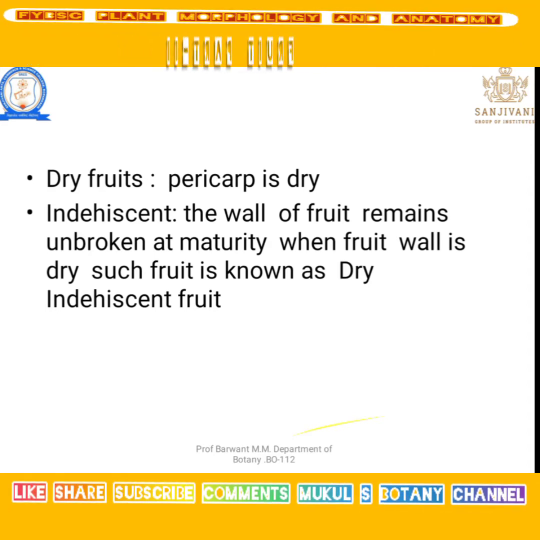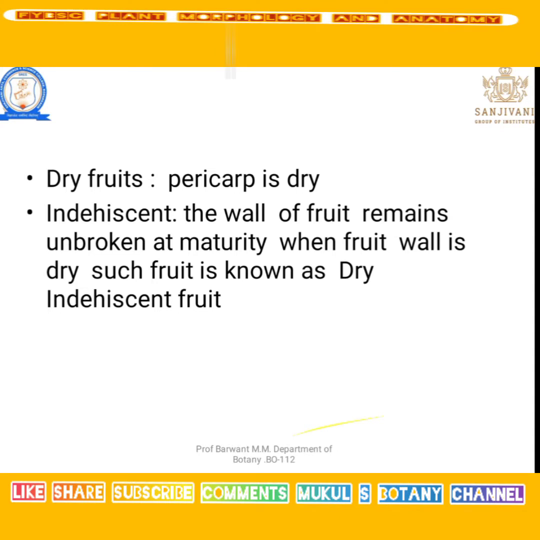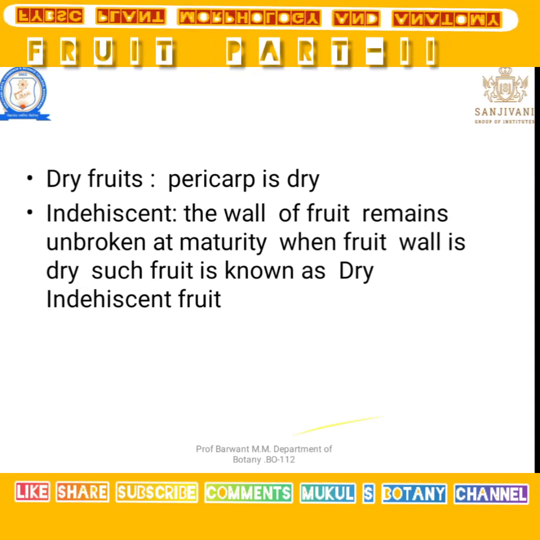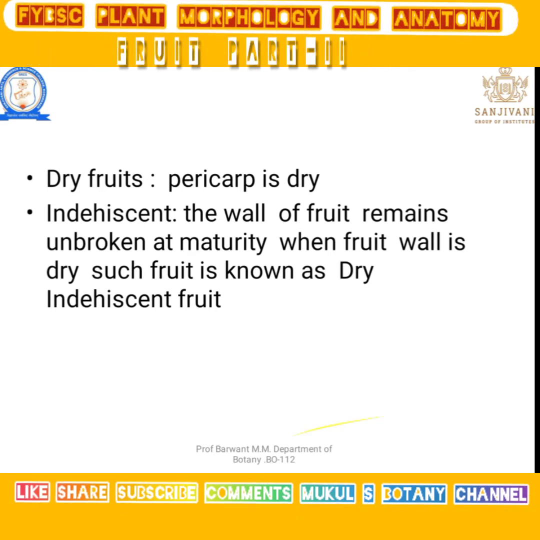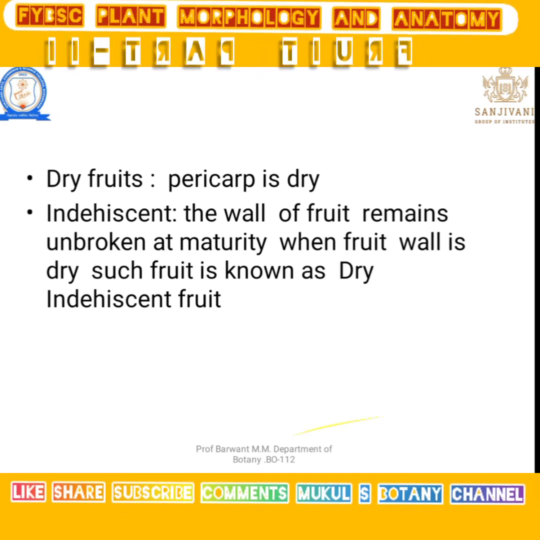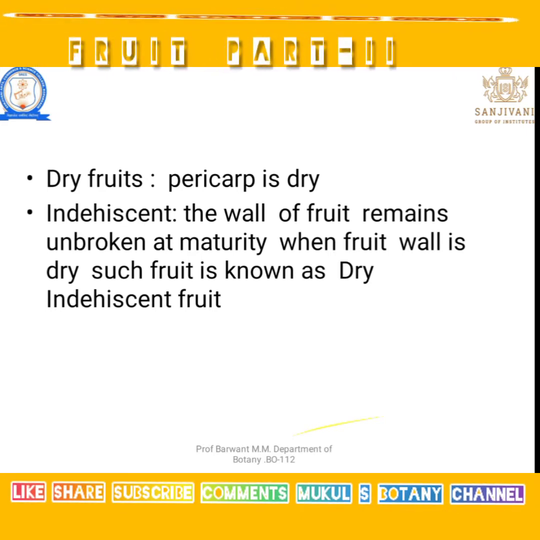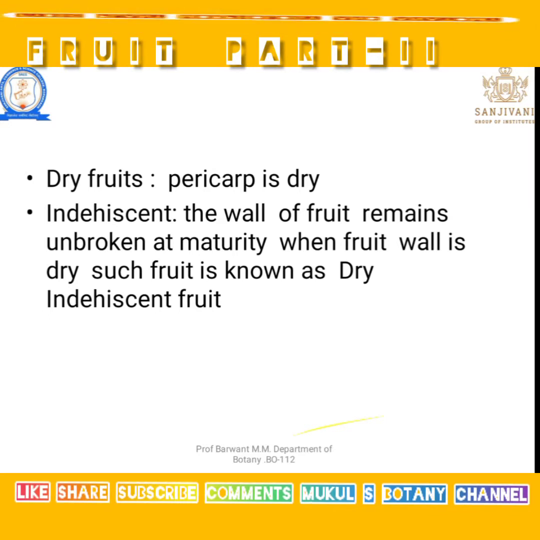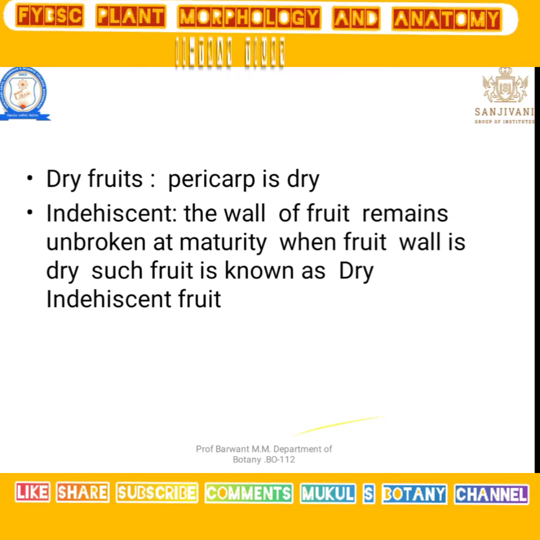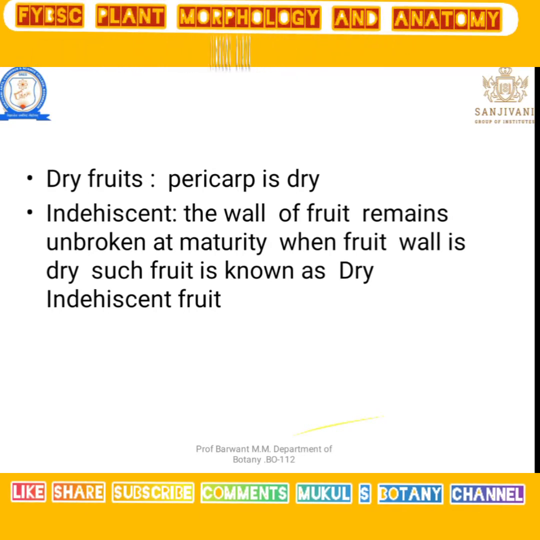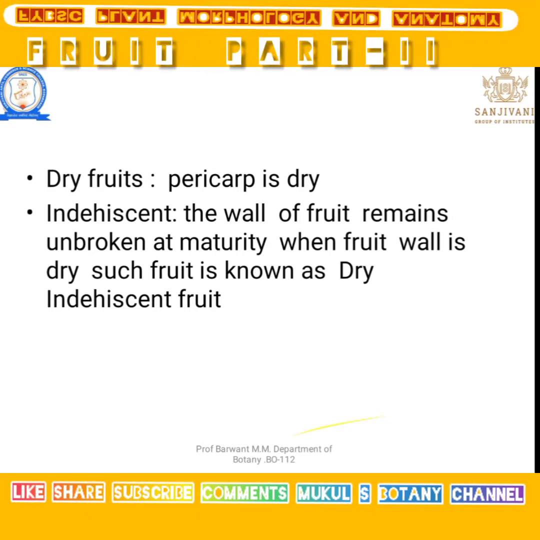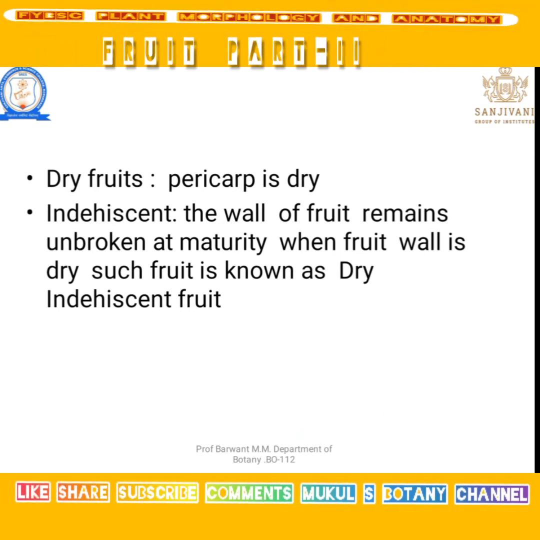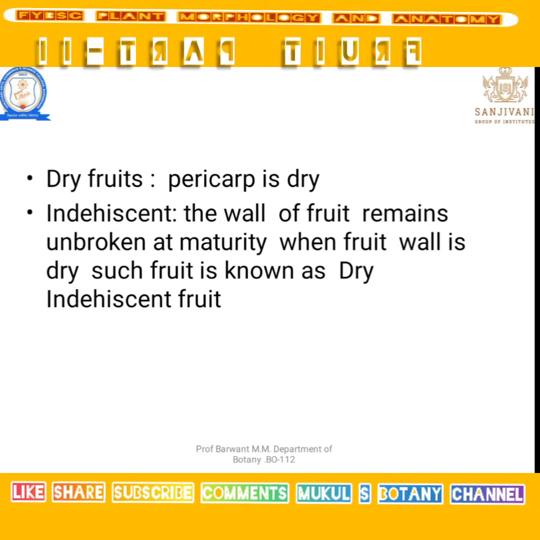Let's see the dry fruit. A dry fruit is a fruit whose pericarp is dry. These are classified into two types: indehiscent and dehiscent. First we see the indehiscent. If the wall of the fruit remains unbroken at maturity and the fruit wall is dry, such a fruit is known as a dry indehiscent fruit.